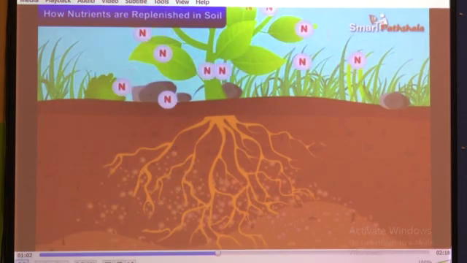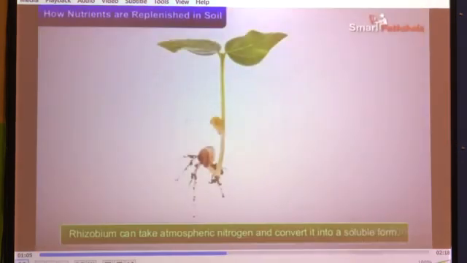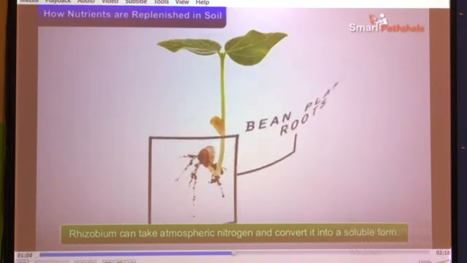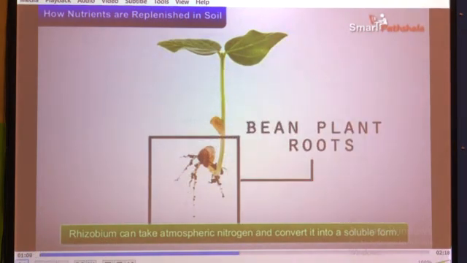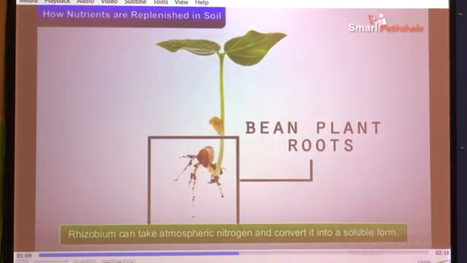So see, listen. The bacterium called rhizobium can take atmospheric nitrogen and convert it into a soluble form. I told you that the nitrogen present in the air is converted into soluble form, because plants can only absorb nitrogen which is in a soluble form. That is why this rhizobium, which is a bacteria, is present in the soil at the side of the roots of plants. There we can find these rhizobium bacteria.